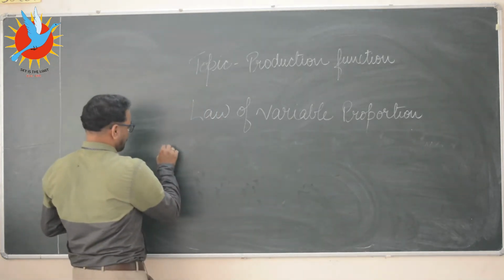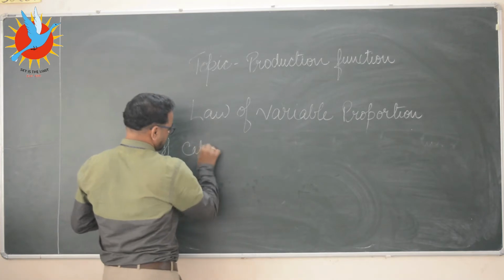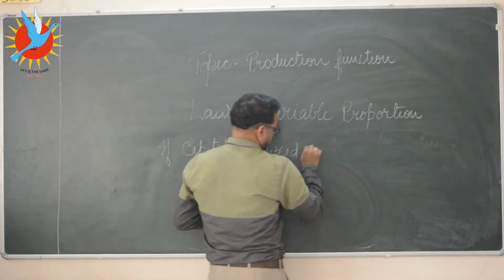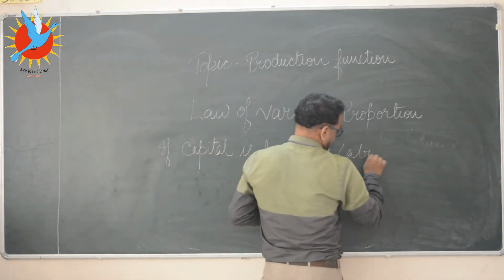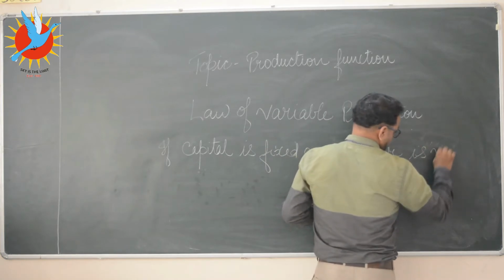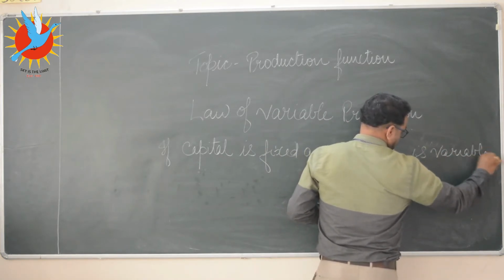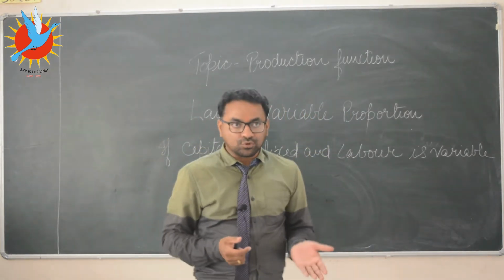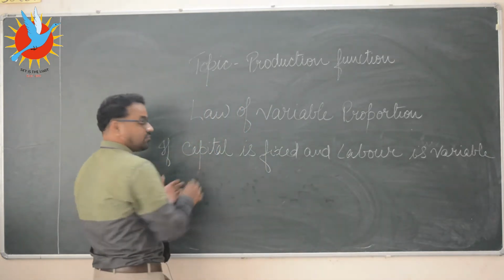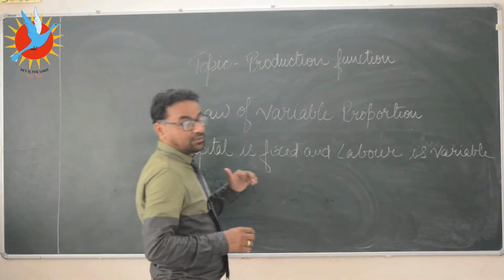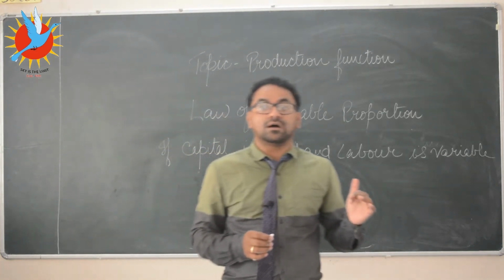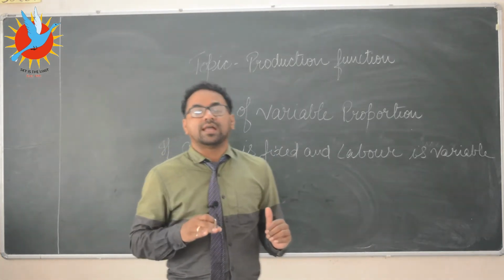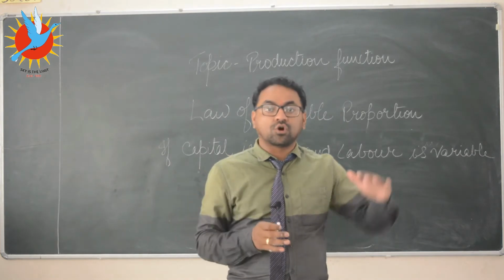For example, if capital is fixed and labor is variable, like on a piece of land a producer increases labor, so land will be the capital here because capital is a factor which undergoes depreciation, and when we continuously use the land it will lose its value because its productivity decreases.